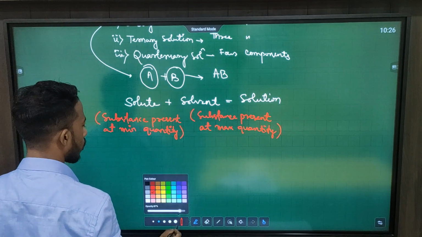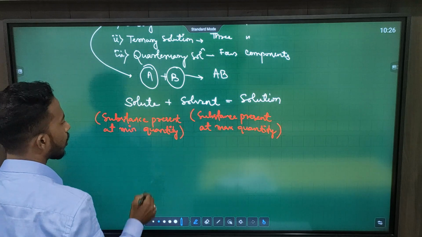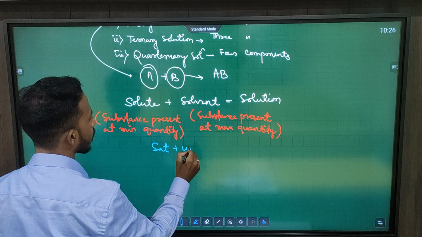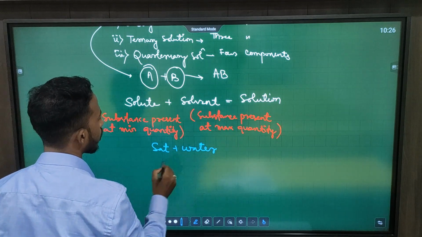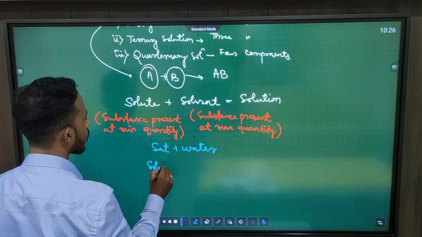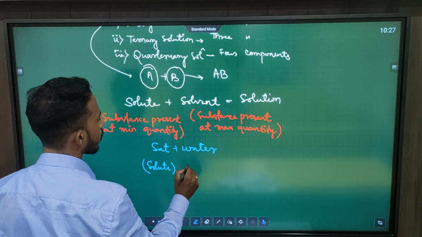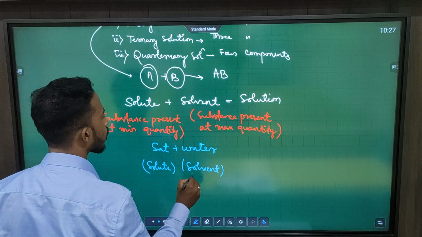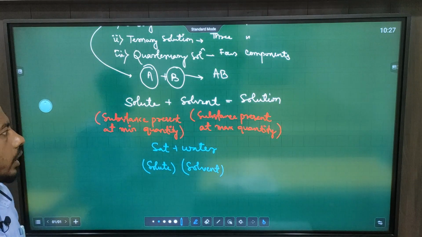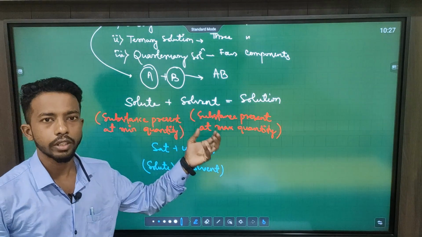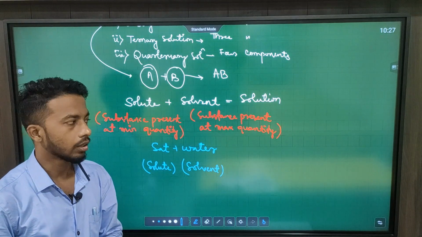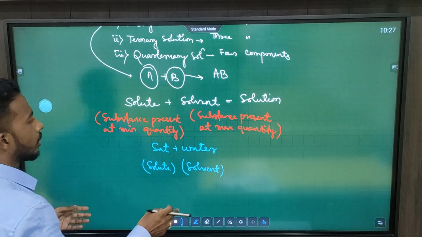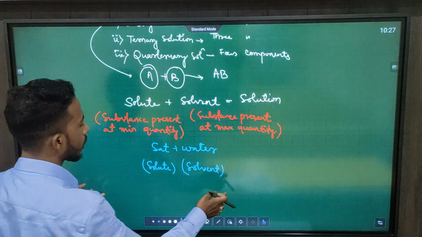So, we can conclude that in case of salt water, suppose salt plus water, here salt is our solute and solvent is our water. Clear? So, basically solute plus solvent will give us our solution. Clear? Now, this is on the basis of number of components.